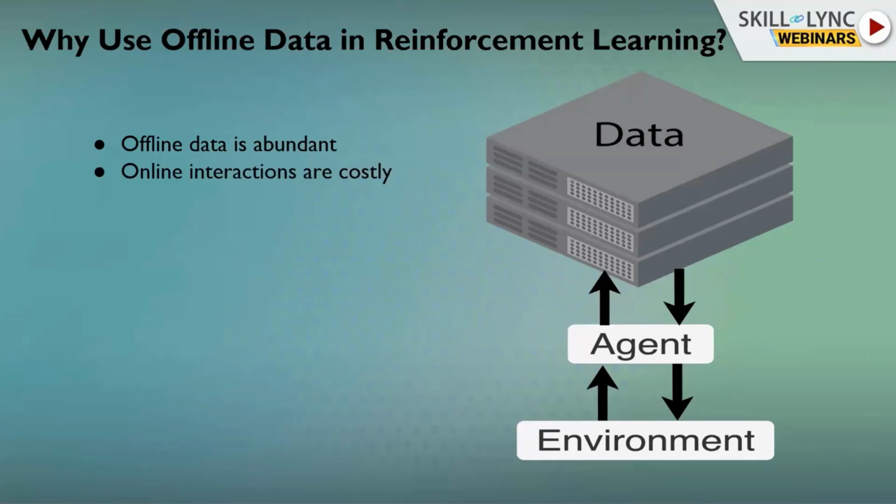Even more importantly than this, online interactions are probably something pretty problematic. You can't assume that you can simply interact with the world. For one, it might cost a lot of money and time. So think about constructing an autonomous car.